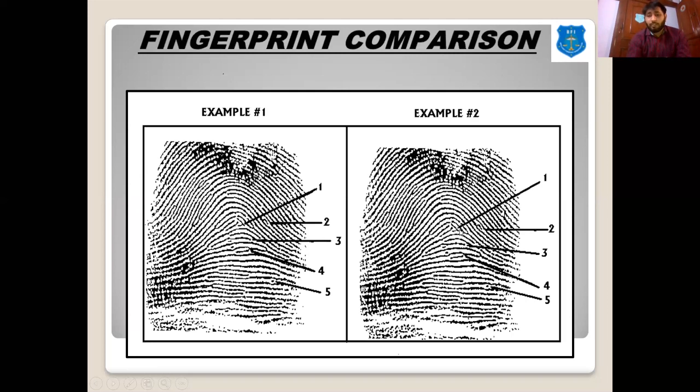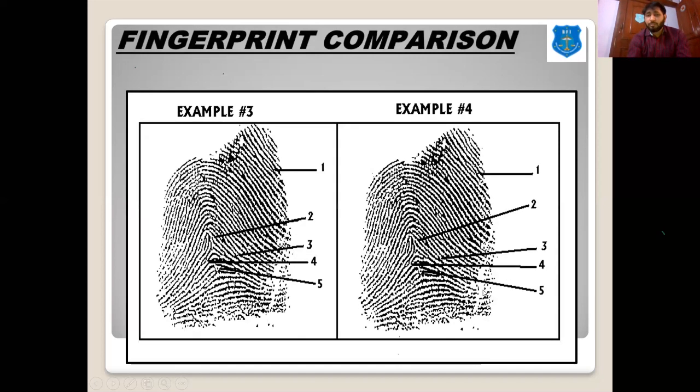In this one also you can see the same individual characteristics are present at the same locations. This is how we compare. If we go into more detail, there are some slight variations, like a downward bifurcation, a leftward bifurcation, or other formations.